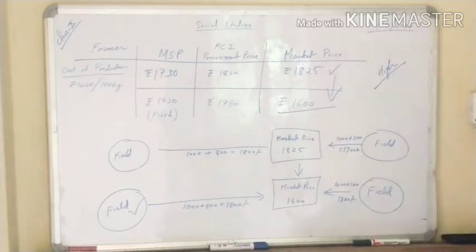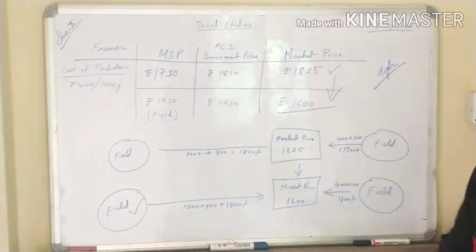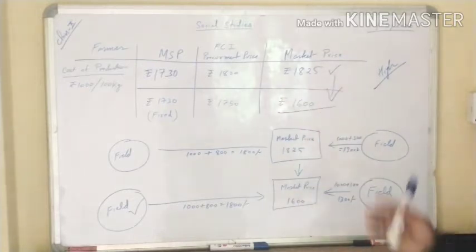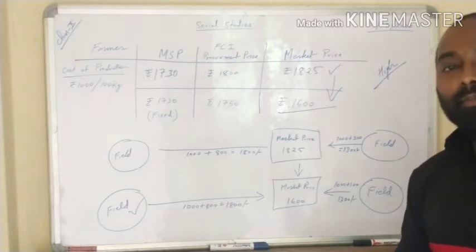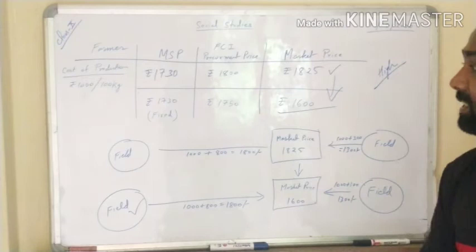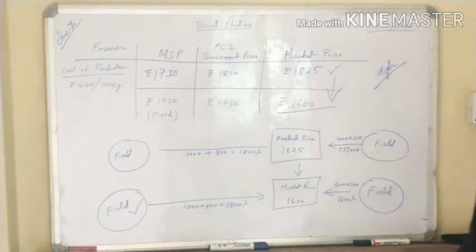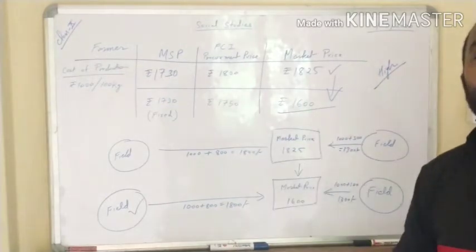But in today's condition you'll find that the market price is more or less equal to MSP or it is less than MSP. That time most of the farmers will give the crops at MSP or procurement price. So in this way the government will collect the crops from the farmer. Now for the farmer it has become very easy to sell at MSP or FCI. Why? Because the market price is every time getting lower and lower. They are not getting good profit because the production is more.